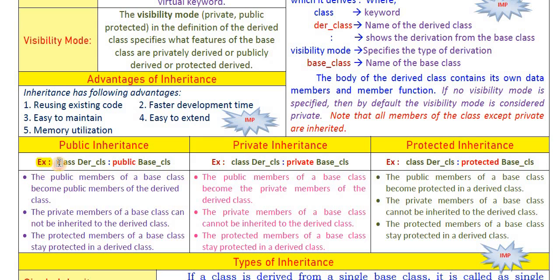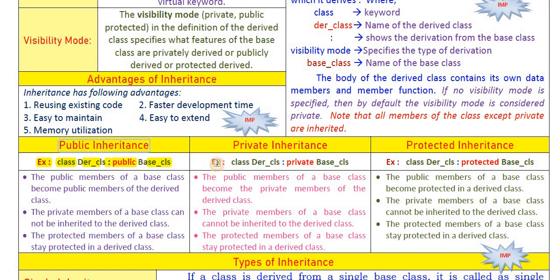Here we are creating a derived class using the class keyword. So this is the derived class name, this is the colon, this is the visibility mode public, and this is the base class name. Already you know how to create a derived class. So when creating a derived class, if we are using public visibility mode, then it is called public inheritance.